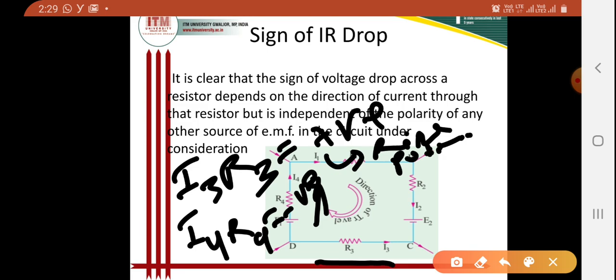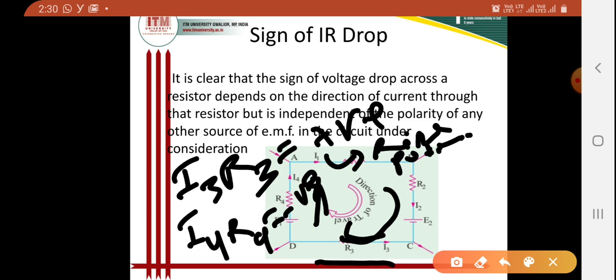That means when the assumed direction is with the direction of current, there will be fall in potential, the voltage drop, and when it is opposite to the direction of the main current, that is rise in potential.